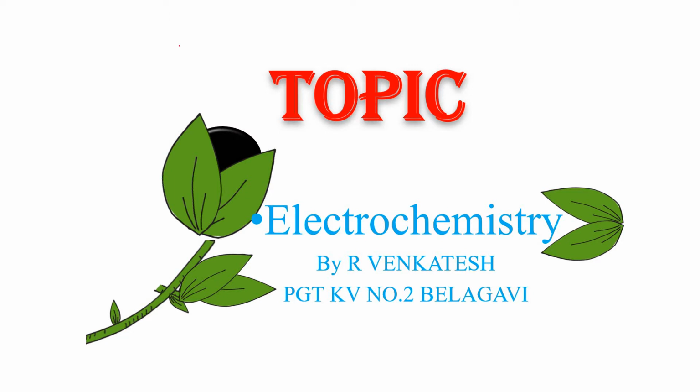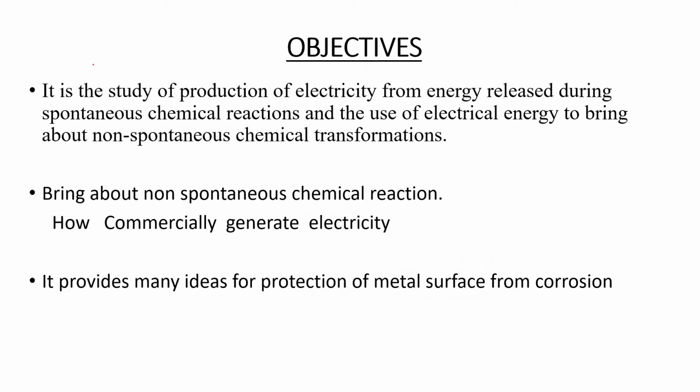Let me take the first thing, the objective of this chapter. The main objective is the production of electricity. The production of electricity by using what? Spontaneous chemical reactions. That means whichever chemical reactions take place on their own without consumption of energy, by using those chemical reactions we are producing electricity. That we study in this chapter.